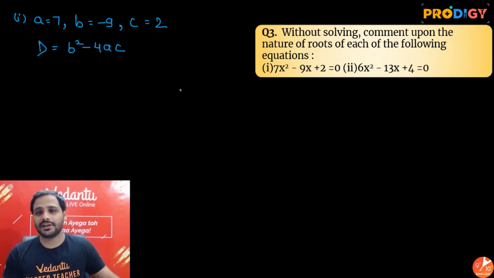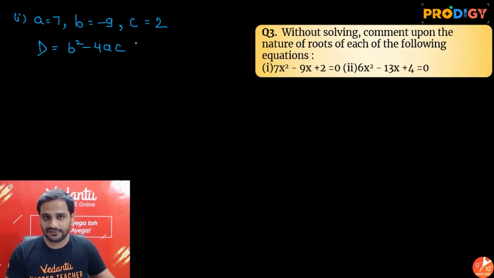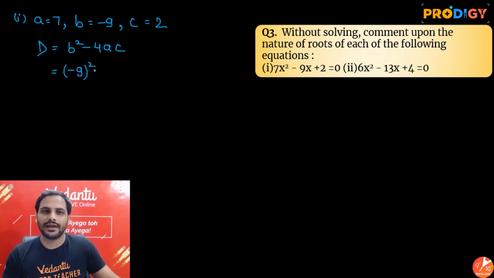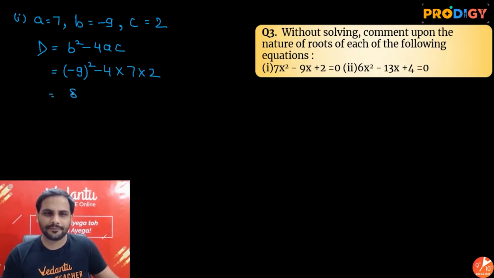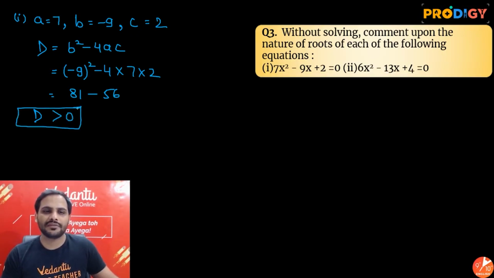Acha guys, one more thing, yeah, please remember, if a negative sign is there in the coefficient, that also is included in the coefficient. I have not taken b as 9, I have taken it as minus 9. So what is the discriminant? Let's see. So it is minus 9 whole square minus 4 into 7 into 2. Minus 9 whole square is 81. Minus 4 into 7, 4 sevens are 28 and 28 twos are 56. Alright, so minus 56, and we can say d is something positive. 81 minus 56 is something positive. Since d is greater than 0, we can say real and distinct roots.